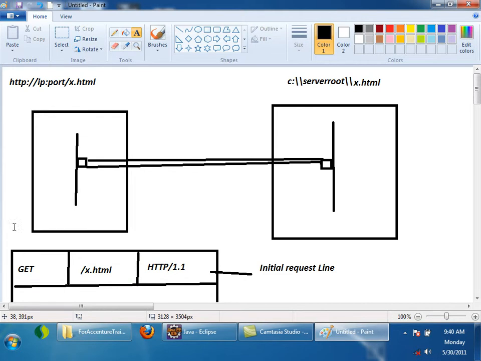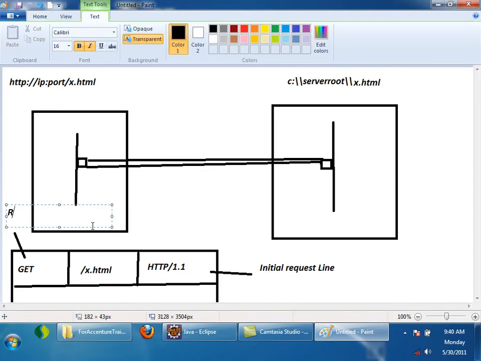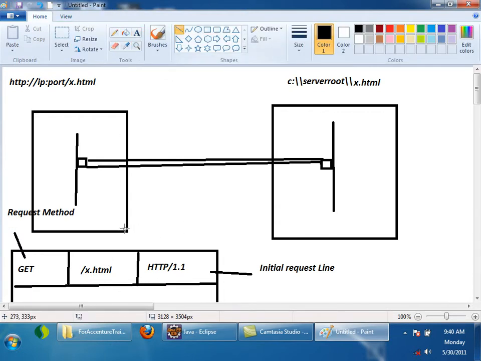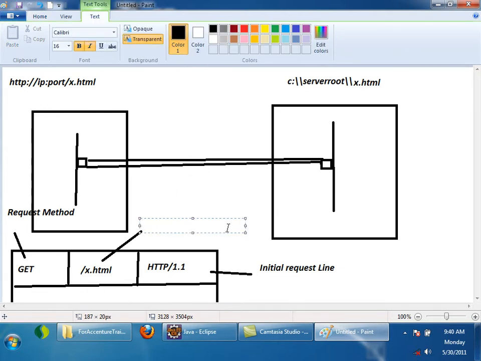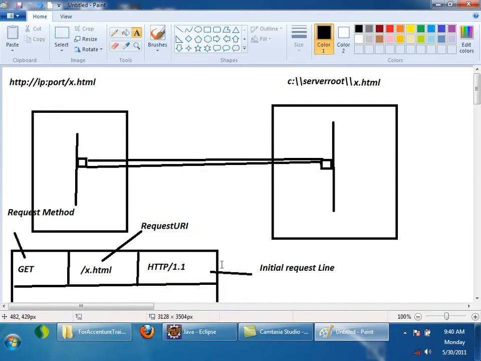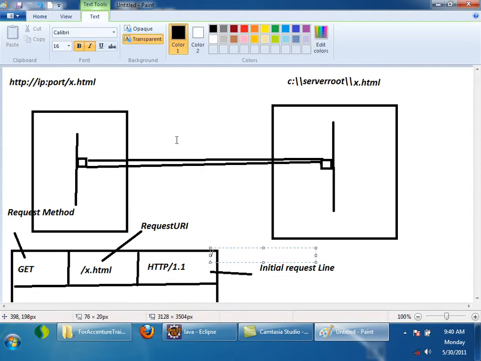First one is the request method. This is the HTTP request method. I'll just write it here. Request method. And the second one is request URI. And the third one is, tell me, protocol version.